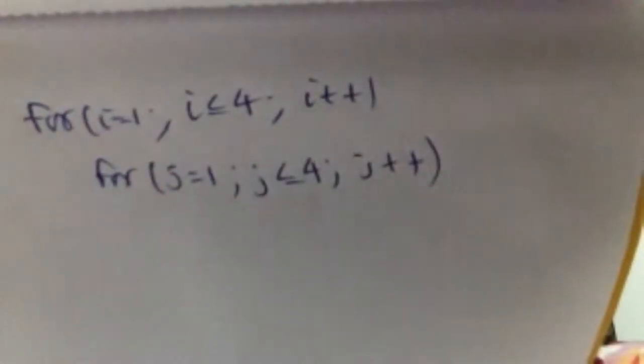You need 2 for loops. And what will be the structure? Because, you know, if I put this for loop, what will be the table?